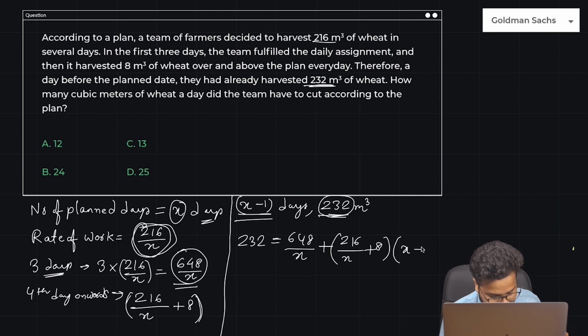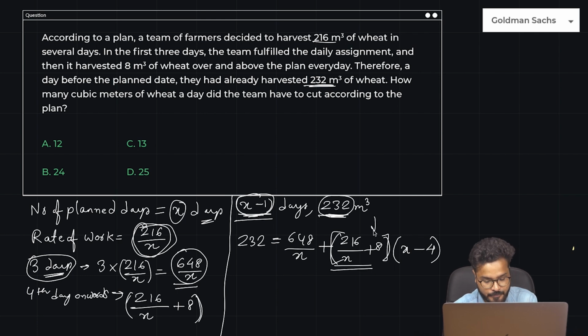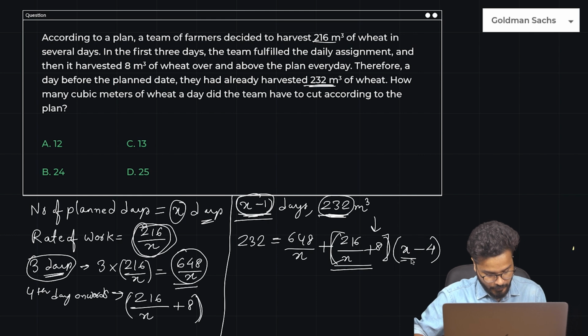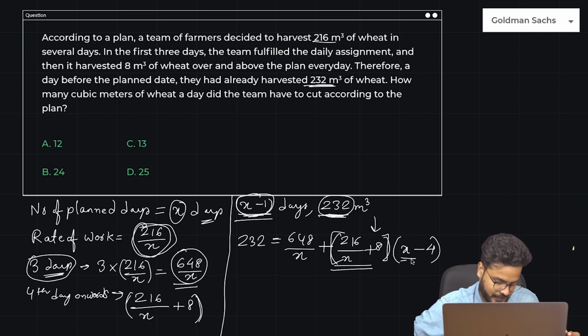Okay. So guys, they did it in X minus 1 days. They completed 232 meter cube in X minus 1 days. Out of this X minus 1 days, we also have to ignore these 3 days. So X minus 4 days. They worked with this particular pace for X minus 4 days. So from here now, the thing is you have to solve. So 3 days and this is X minus 4 days, so that is basically X minus 1 days in total.